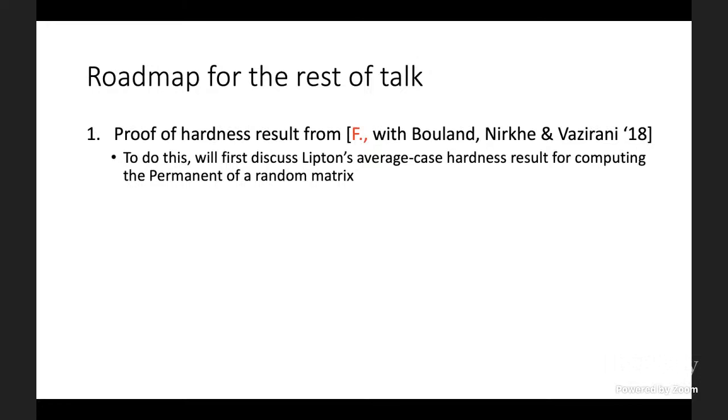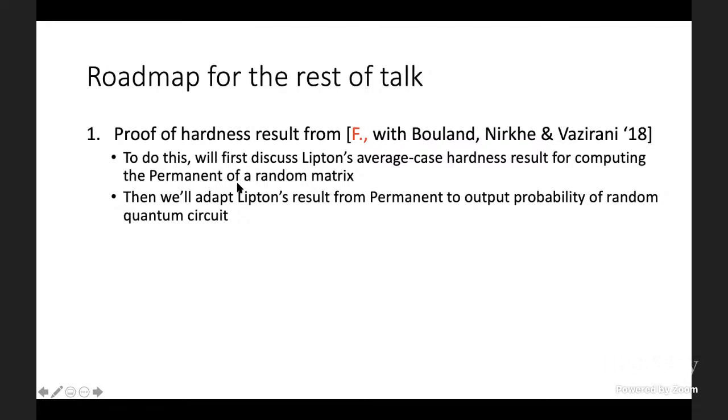It's a beautiful result, and it will also serve as a template for our discussion of random circuits. And then we'll adapt Lipton's result from the permanent to the output probability of random quantum circuits. We'll see that in many ways, the permanent of a matrix is a similar sort of mathematical quantity to the output probability of a random circuit.